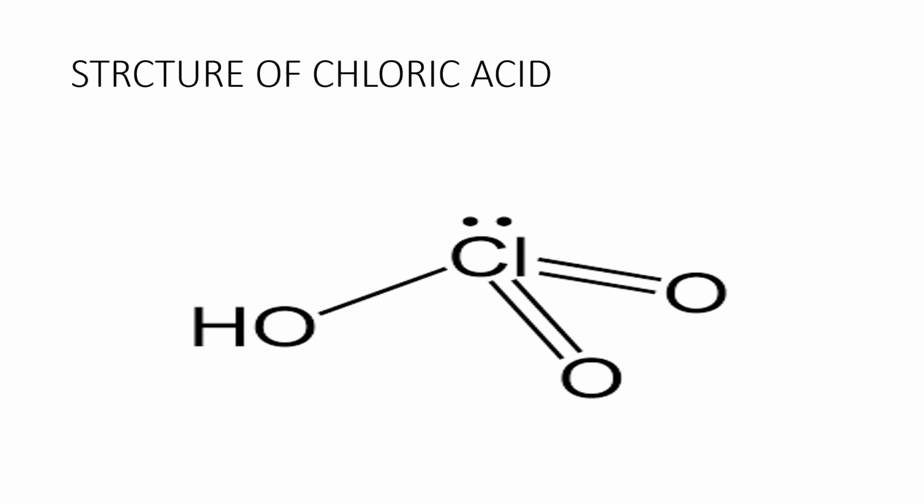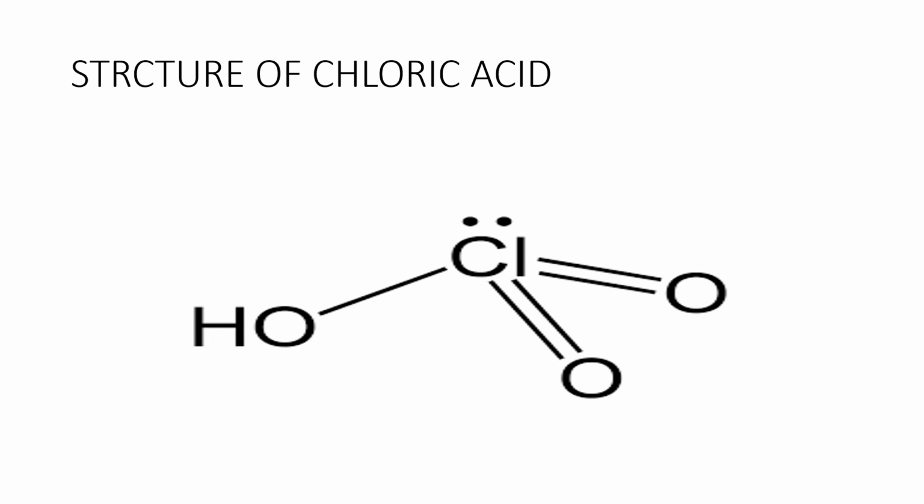The shape is pyramidal. Due to repulsion between the bond pair and lone pair, the bond angle is reduced. When chloric acid undergoes ionization, it produces H plus ion and chlorate ion. ClO3 minus is known as the chlorate ion.